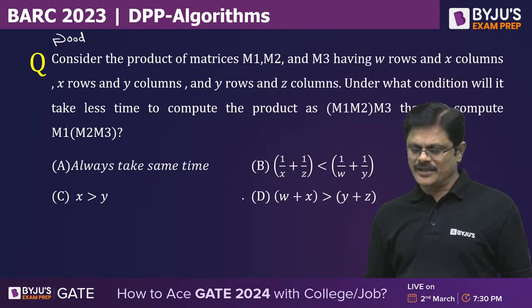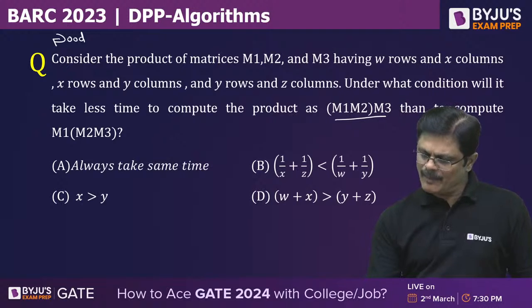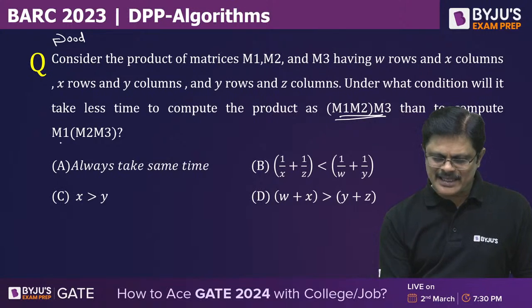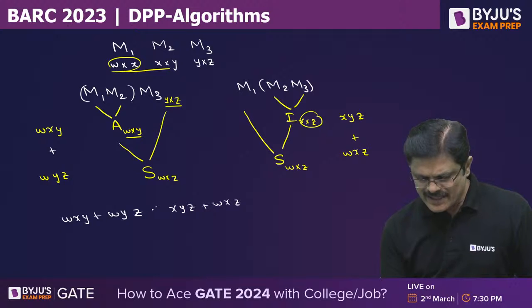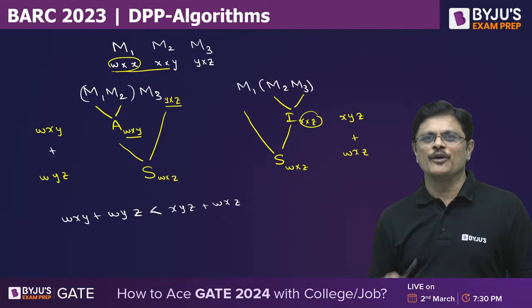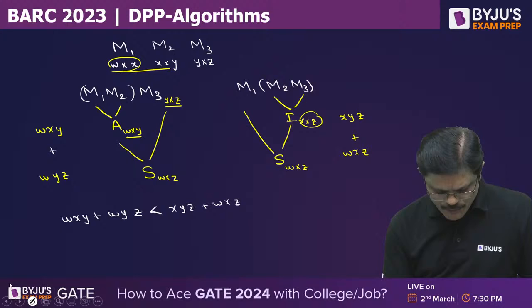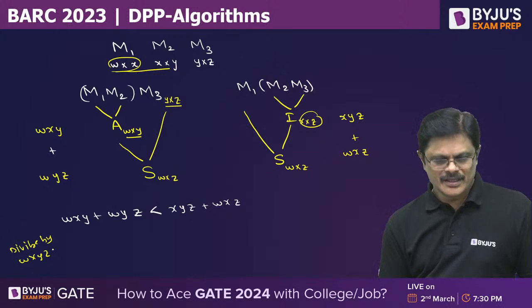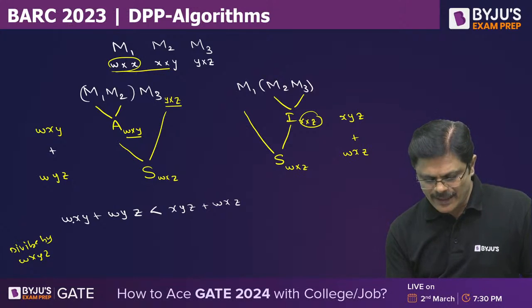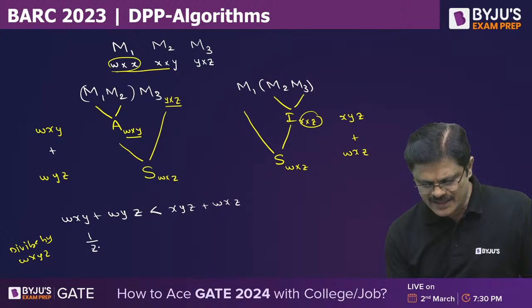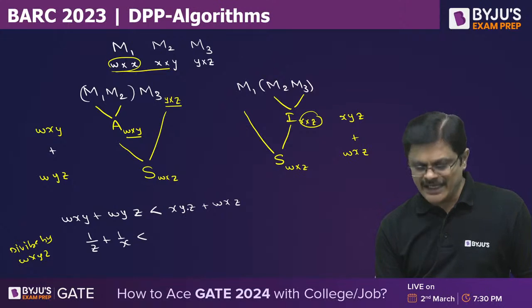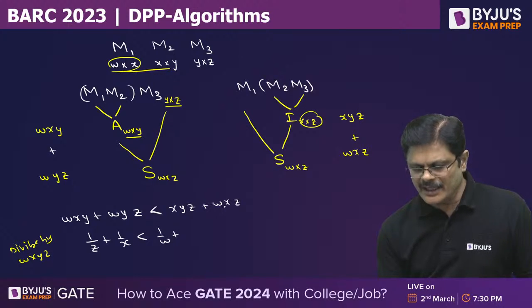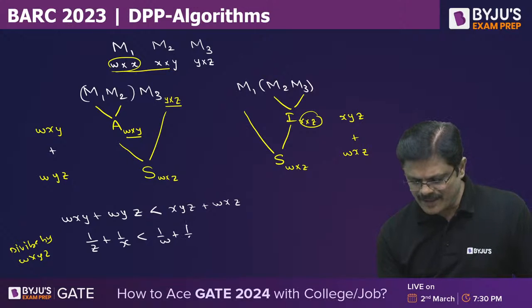What is it that you want, sir? You want the multiplications for this order to be less than for that order. So this number should be less than this number. Try to find the condition for that. What you do is divide throughout by WXYZ. What happens here? WXY gets cancelled and you get 1 by Z. Here WYZ gets cancelled, you get 1 by X. If you divide by WXYZ, XYZ gets cancelled, you get 1 by W. Here WXZ gets cancelled, and 1 by Y will remain.